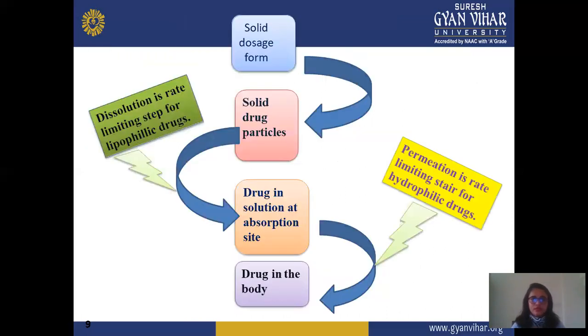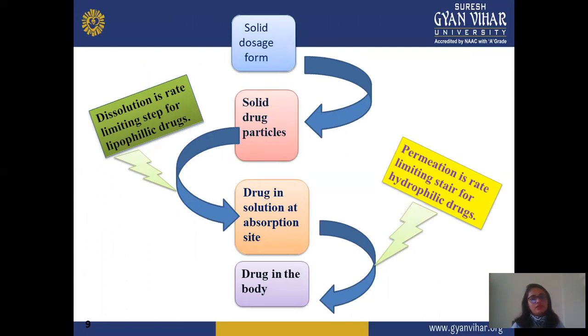This is a flow chart. First you take, suppose, a solid dosage form, tablet or capsule. In this, the solid drug particles convert to drug in solution at the absorption site, meaning it gets disintegrated, dissolved and converted into granules. After converting into granules, it converts into solution form, ready for absorption. Then drug in the body. After drug in the body, it reaches the particular site and shows therapeutic effect.